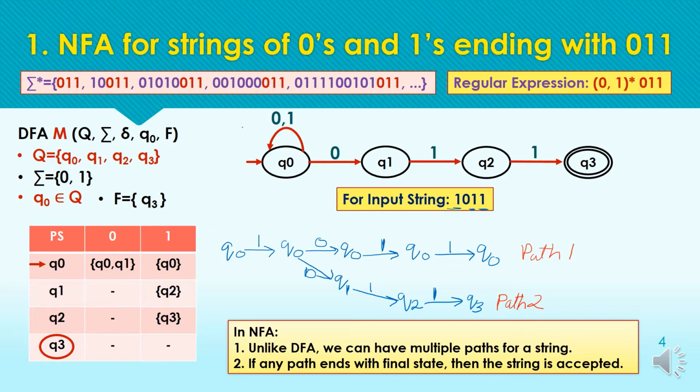We have already covered that we can have multiple paths, and if any path ends in a final state, then the string is accepted. So here we can see that the first path is ending at a non-final state, that is Q0, but this path is ending at a final state, that is Q3. So we can say that the string is accepted by the machine.